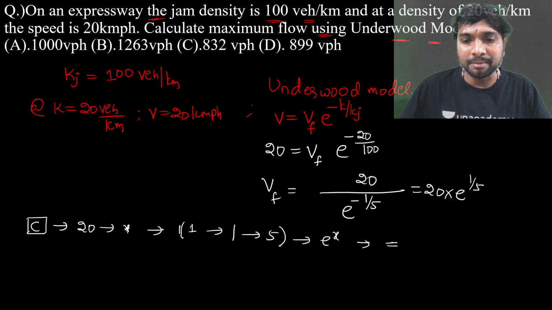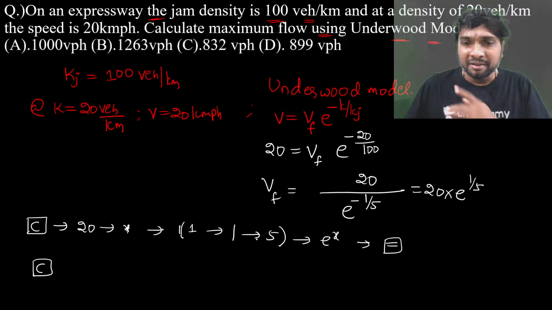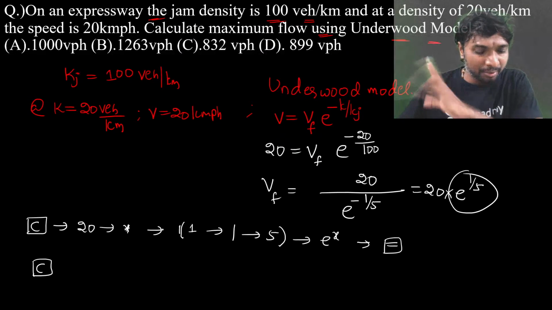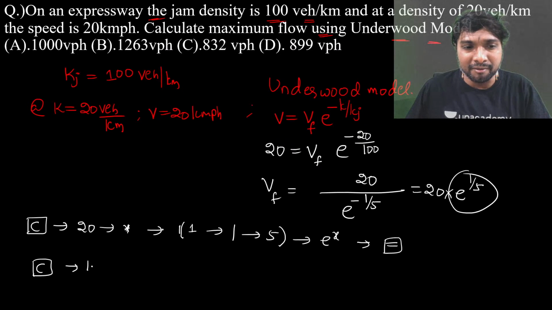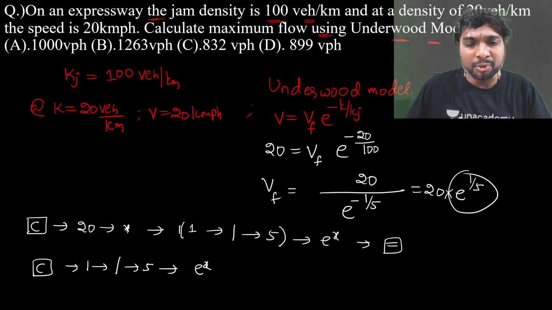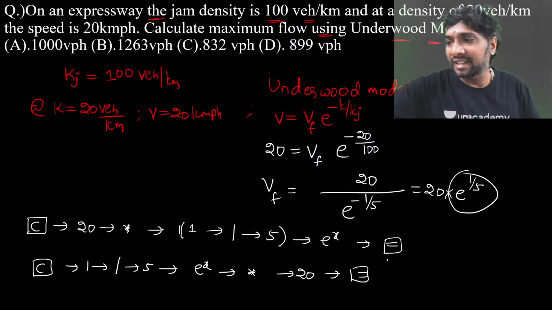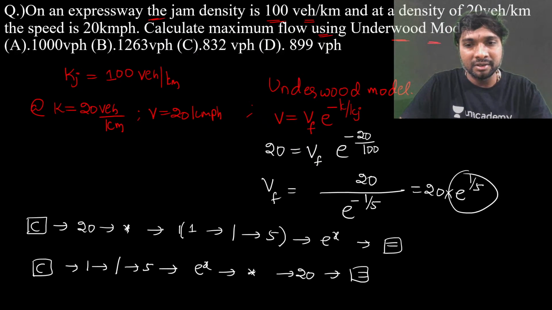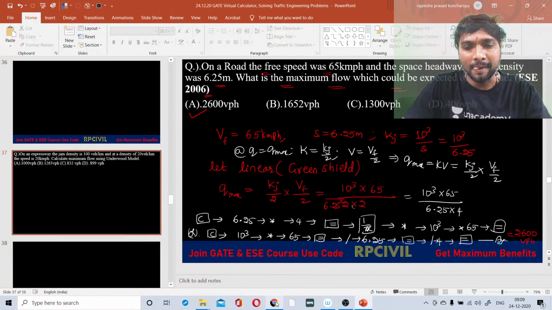Then the equality symbol. Or you can do it in another way. First you go with this one, right? That will be easy to avoid confusion there. No need to use additional brackets. Then it's simple. You go for 1 divided by 5, then you select e power x. That's it. You'll be getting the answer. Then again you go for multiplication, 20, equality symbol. So the second one is easy enough to avoid confusion. So e power 1 by 5 into 20 we have to use. So let's observe how to multiply.